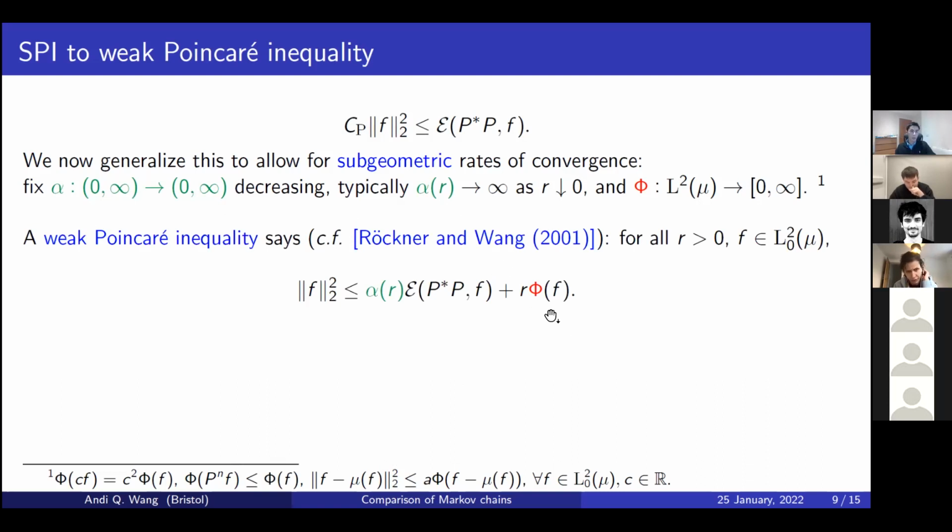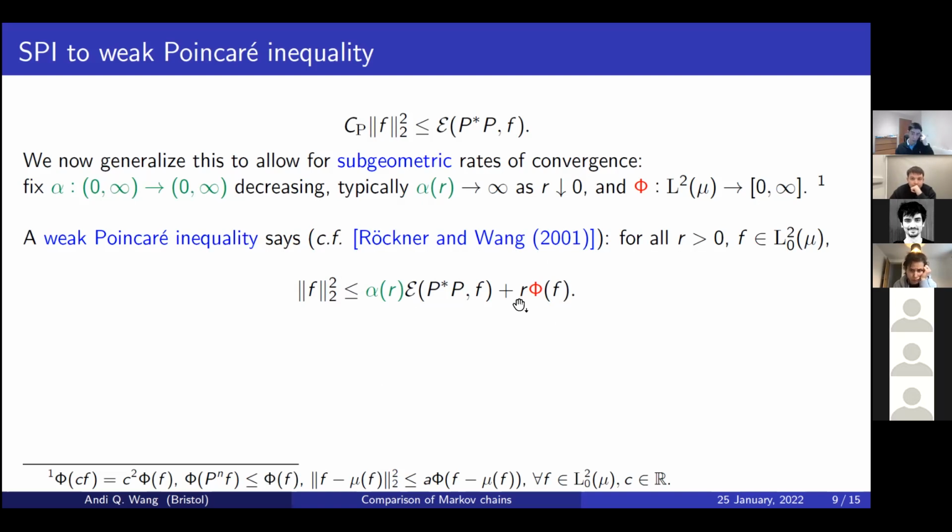And so what then is a weak Poincaré inequality? These are the 2 key ingredients. And I should say we were inspired by Röckner and Wang, who basically introduced these for continuous time semigroups. But we took that and did the obvious thing in discrete time. It says the following. For every single value of r, and for all f which is centered in L2, we need the following to hold: the variance of f needs to be upper bounded by this alpha function times the Dirichlet form, plus this penalty term r times phi of f.